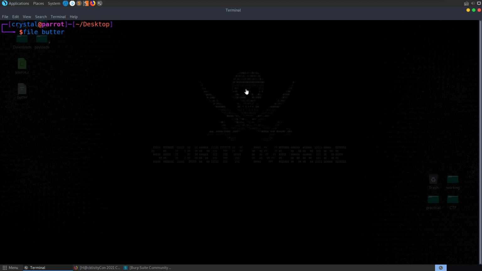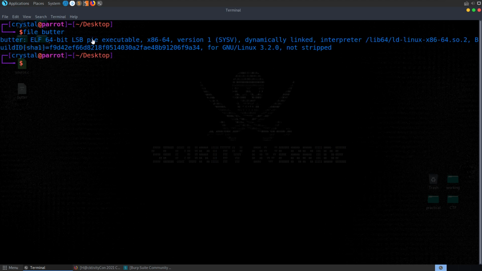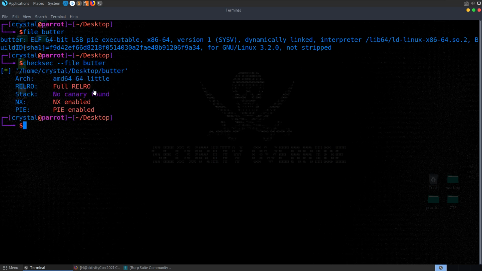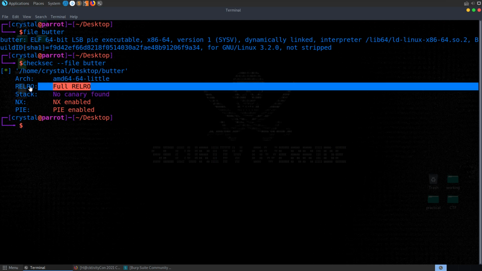We've got the source code, so we could just jump straight into that, but let's just have a look at the file anyway. We've got a 64-bit LSB PIE executable. It's not stripped. We can have a look at the protections on it, so checksec on the file butter, and we'll see that full RELRO is enabled, so we won't be able to overwrite elements of the global offset table.